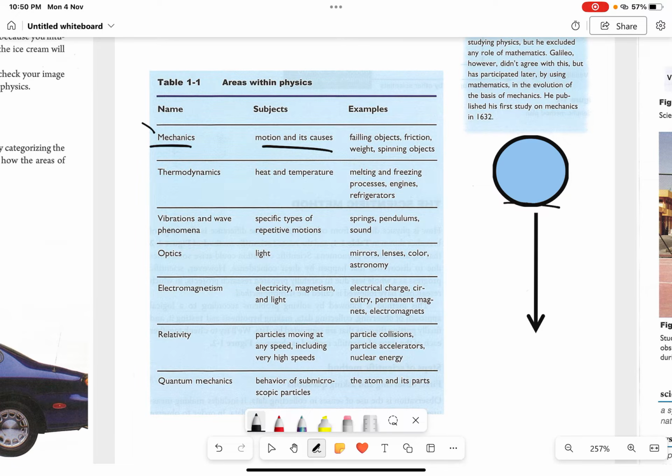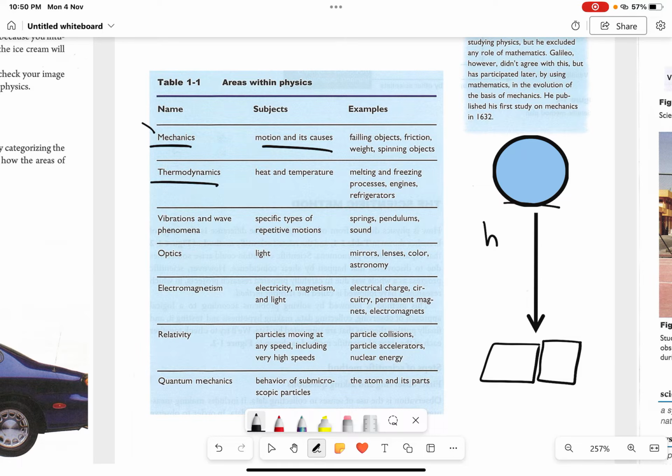For example, you have an object that is falling from a certain height. Okay, so falling objects are related to mechanics. You have friction. Okay, you have two bodies, and there is friction between these two bodies. So this is basically also related to mechanics. You have weight, which is related to mechanics, and you have spinning objects too.